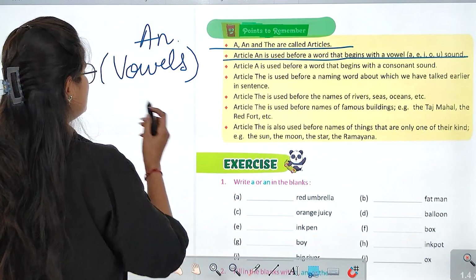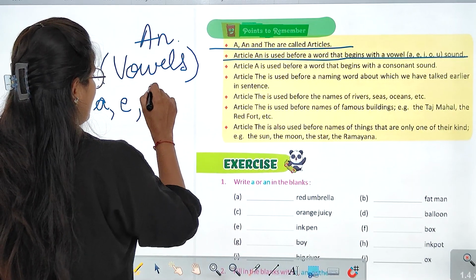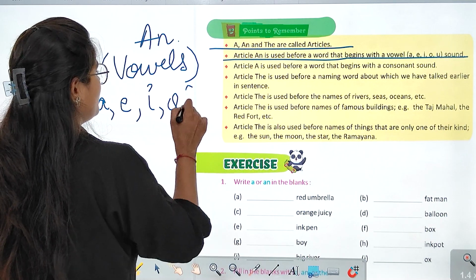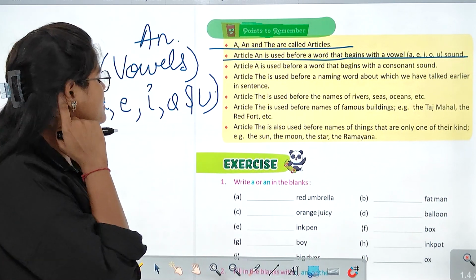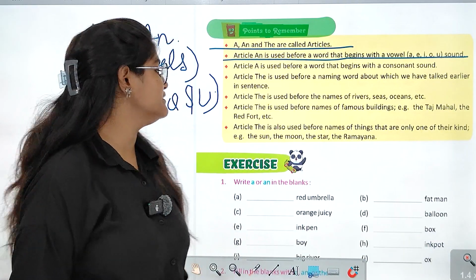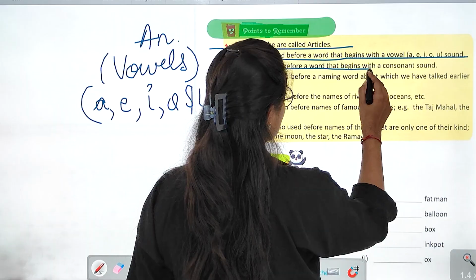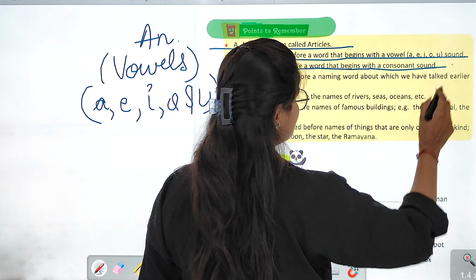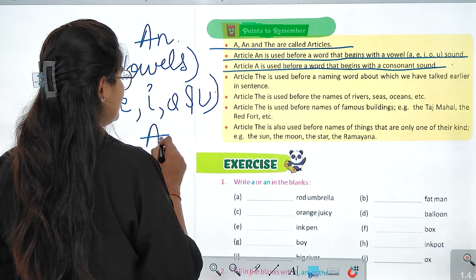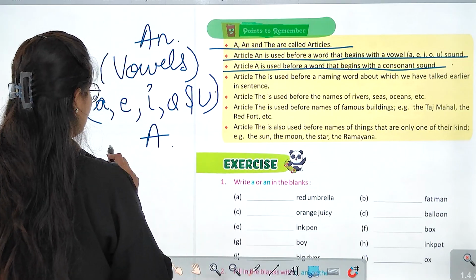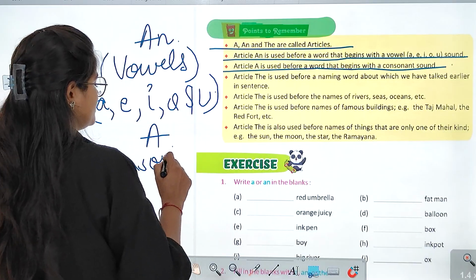Right? Vowels are A, E, I, O and U. Right? So, all these are the vowels. After that, next is article A is used before the words that begin with the consonant sounds. That means the article A is used with a word that begins with a consonant sounds.